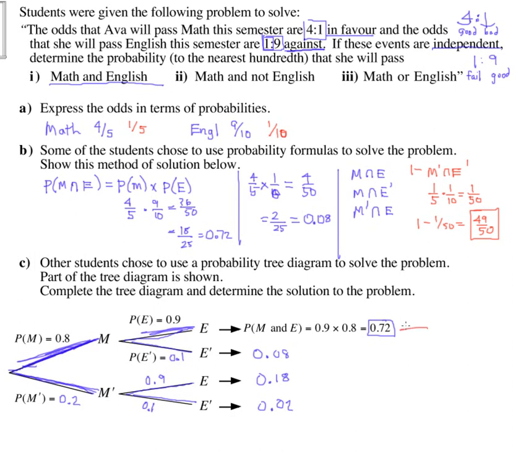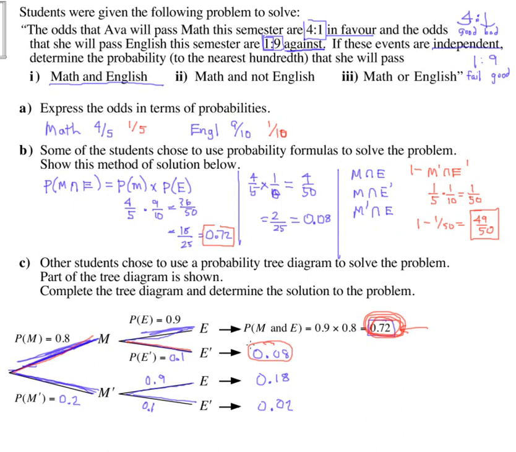Math and English, here it is. It's on the pass math, pass English branch, 72% chance. Same thing we found when we did it. Math but not English would be follow the pass math branch, but then the fail English branch, 8% chance. And math or English, we'd have, here's a spot where we passed them both.